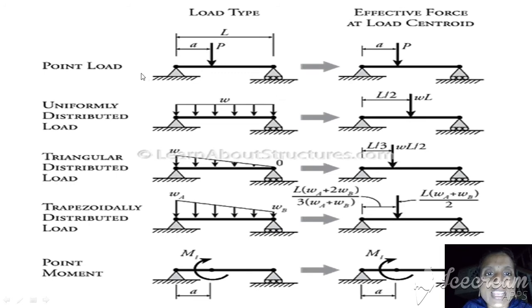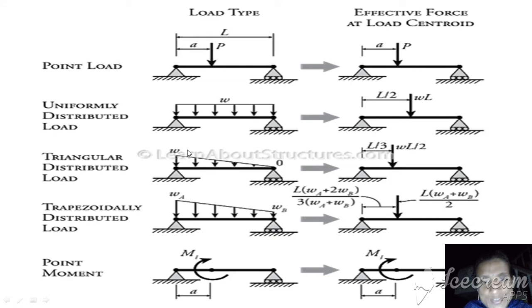Now in this case we have two triangular shaped supports and there is a force acting at the center. The effective force is at the load centroid, and here the force acts in the downward direction from the fixed support. There is a uniformly distributed load because all the forces are of the same magnitude, and this is the effective force at the load centroid. The centroid means the force is acting at the center of the body.